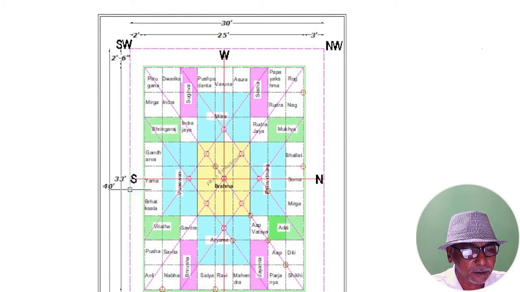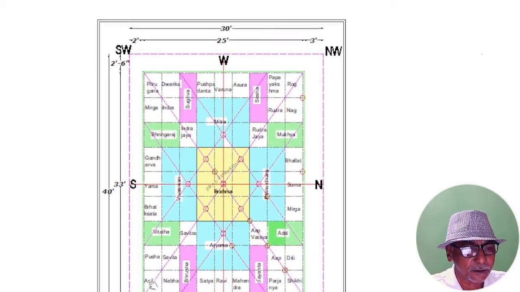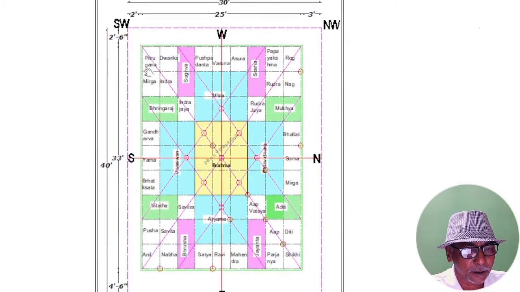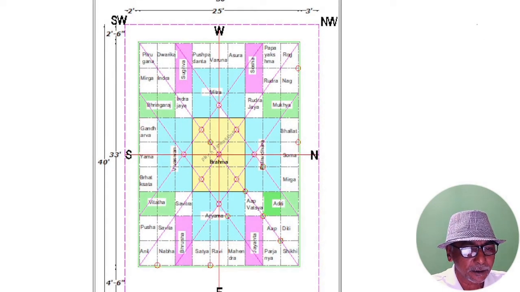We have to have setback all round our building. We also know that towards north and east, we should have more open space. So let us fix our setbacks towards north as 3 feet and 2 feet towards south. Towards east, 4 feet 6 inches, and towards west, 2 feet 6 inches. Now we have the plot area and the built up area or aya.